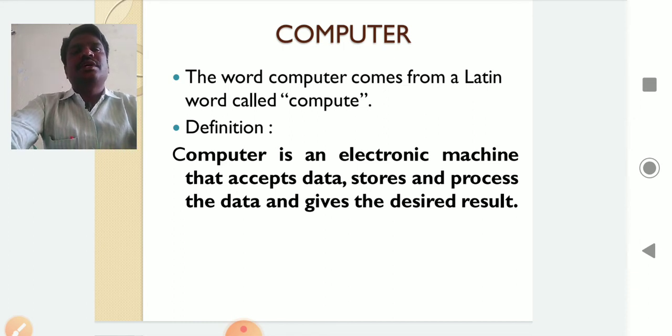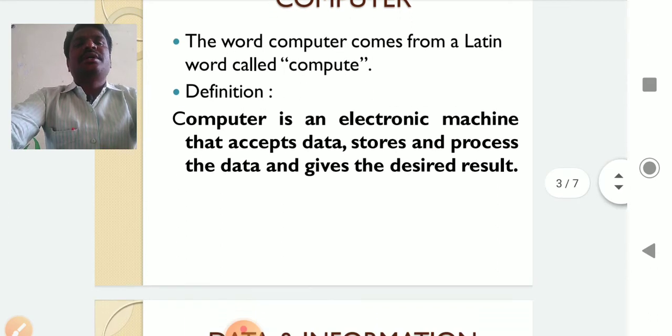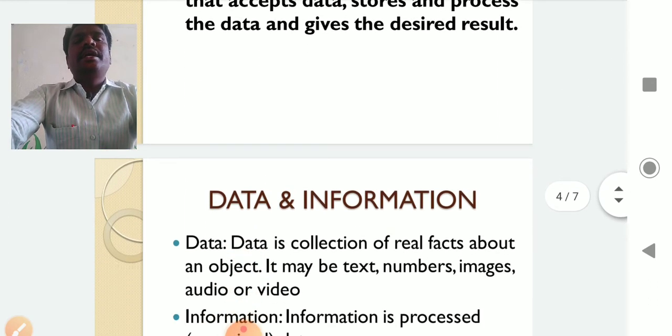So today, what is a computer? Computer is an electronic machine that accepts, stores, processes the data and gives the desired result. Simply we can say that computer is an electronic machine that stores and processes the data. We are saying that computer accepts the data and gives the results.